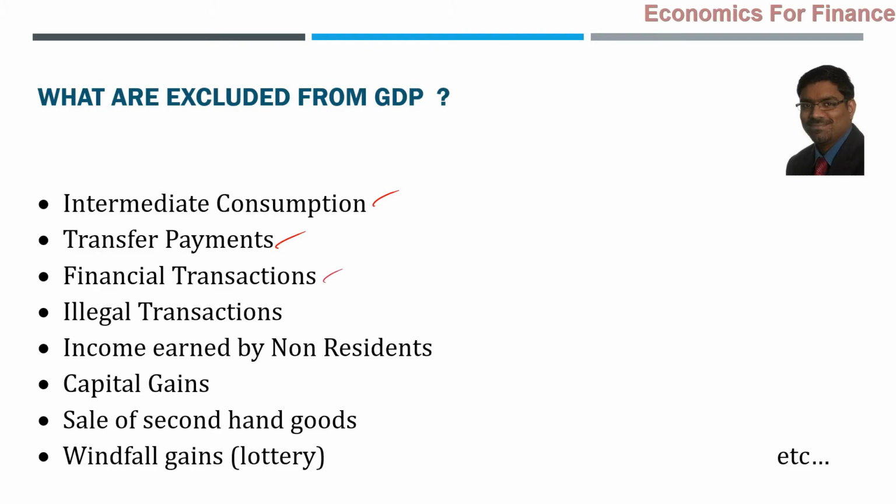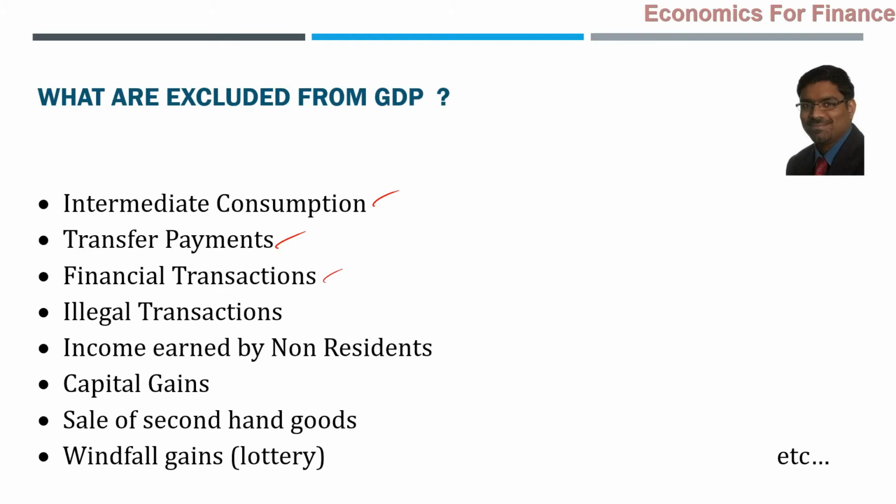Financial transactions should be excluded. Naturally, one person gave 2 lakhs rupees to another person. Is it adding any value to the world? Nothing it is adding. So that should be excluded. Financial transactions should be excluded, not the fees that is collected in the financial transactions. Let us say bank has charged 100 rupees as a transfer charge in the same transaction we are talking about.